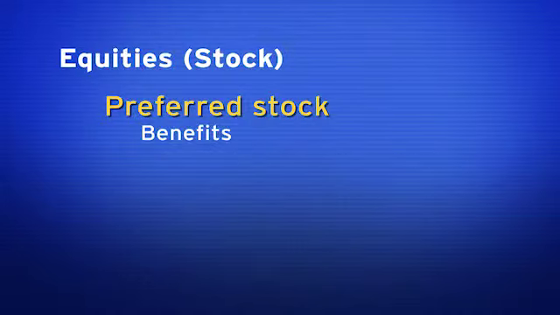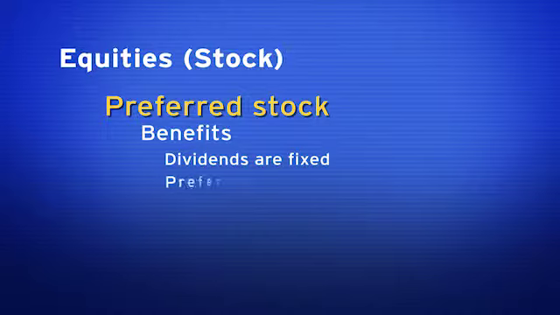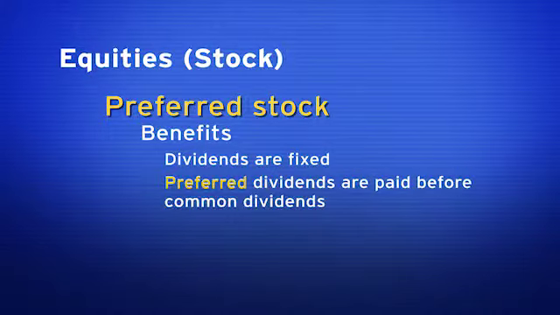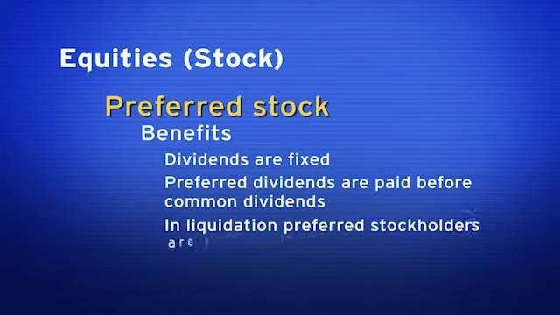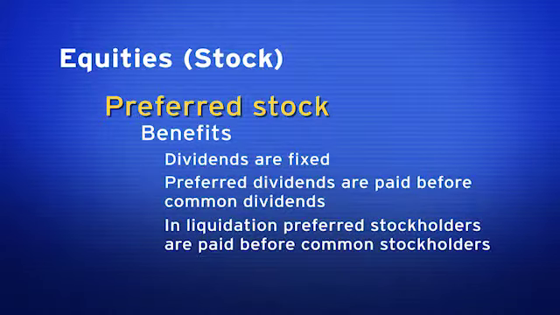What are the benefits? Well, one benefit, dividends are fixed. Another, preferred dividends are paid before common dividends. Another benefit, in liquidation, preferred stockholders are paid before common stockholders. So the company made enough money this year to pay dividends to either preferred or common, but not both.